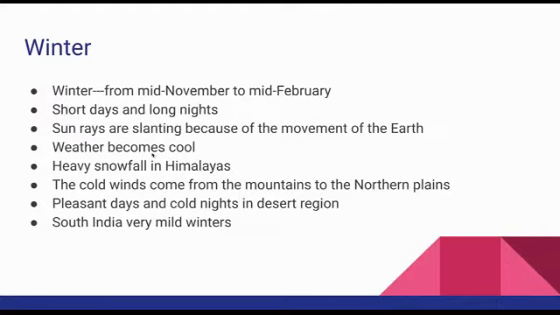Winter is from mid-November to mid-February. So our rainy season is going to finish, and by the middle of November, winter will start, from mid-November to mid-February. Then slowly February up to March. Then, as we already told, from April the summer season will start.